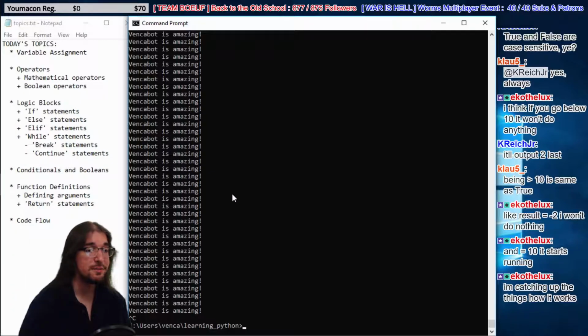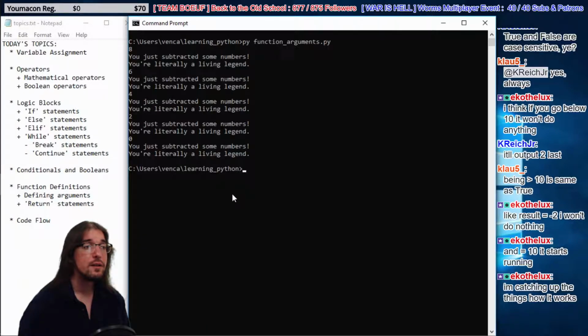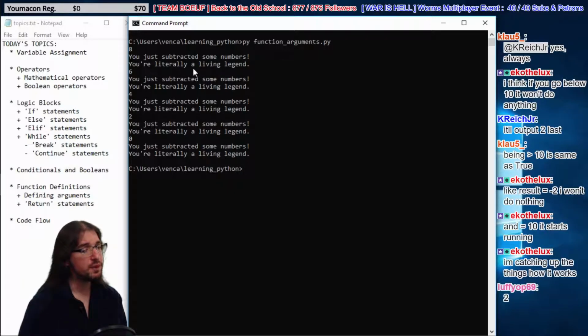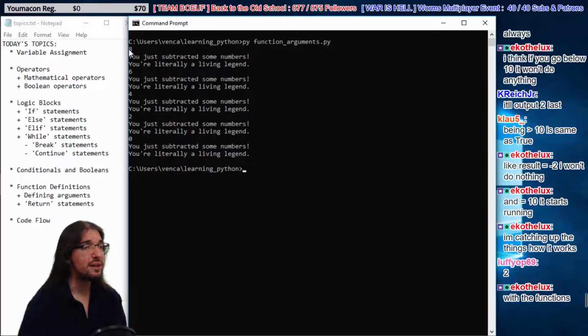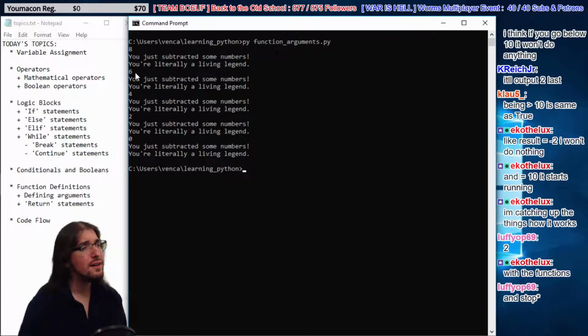Let's clear the screen here. Well, look at that, guys. So the first thing it prints off is 8, because it subtracts 2 from 10. Then it subtracts 2 from 8, then 2 from 6, then 2 from 4. Oh, look, it printed 0. That surprises me. But yeah, so it stops.